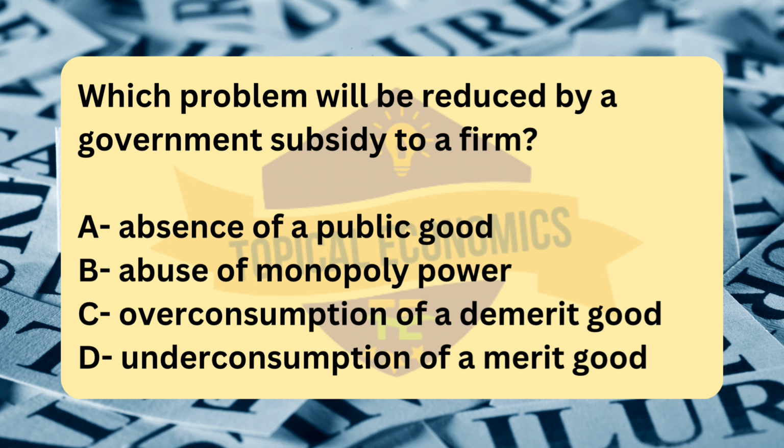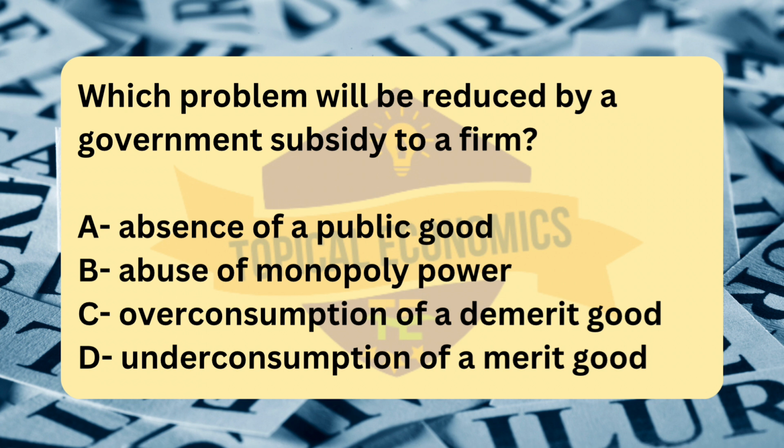Absence of a public good. A public good is a good that is non-excludable and non-rival, meaning that people cannot be excluded from using it, and one person's use does not reduce availability to others. Subsidies typically do not solve the problem of the absence of public goods. Public goods are often provided directly by the government, e.g., national defense, street lighting, rather than through subsidies to firms.